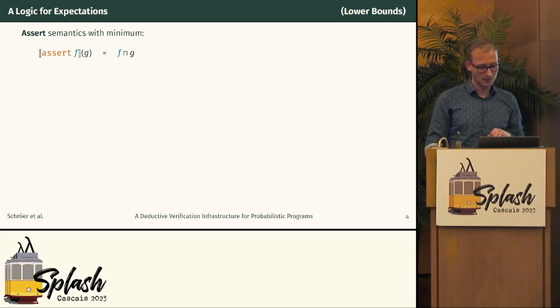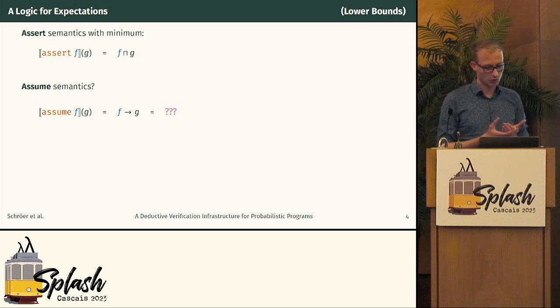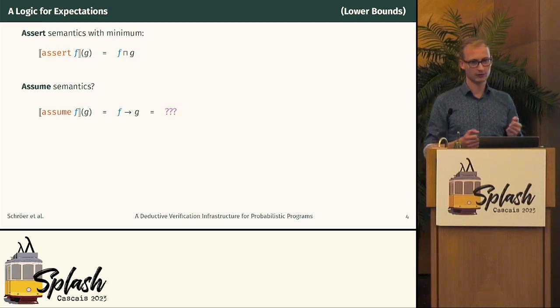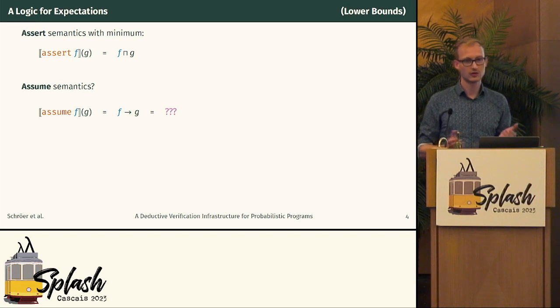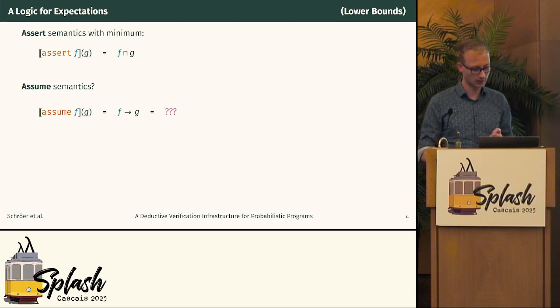But a bit more interesting, or a bit more complex, is how do we understand a quantitative assumption? What does assume f mean when f can evaluate to a number, right? And for this, we want to find some kind of implication on expectations. f and g are expectations, and this must evaluate to numbers again. And to understand what such an implication should look like, we look at some properties that we want to have for it, right?